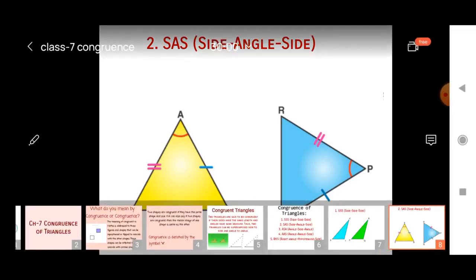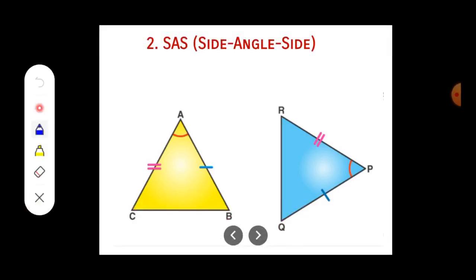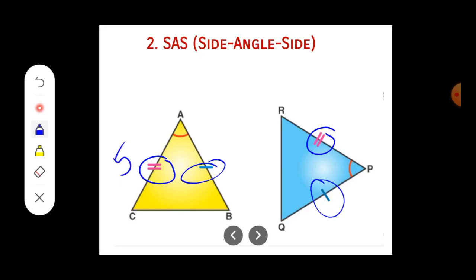In order to understand this, when you have two sides equal of corresponding triangles, suppose this is 5 centimeter here, this is 5 centimeter, this sign means these sides are equal, isn't it? And suppose this is 2 centimeter, this is also 2 centimeter. The two sides are equal, so two sides and one angle, right?